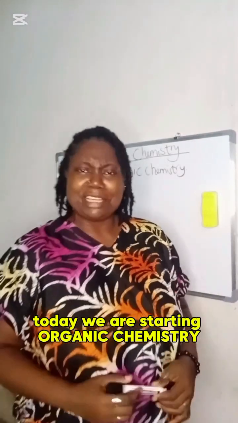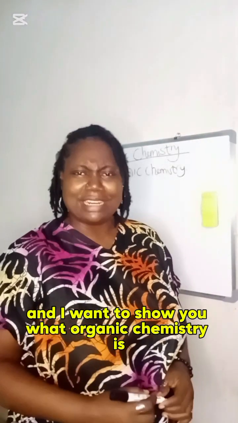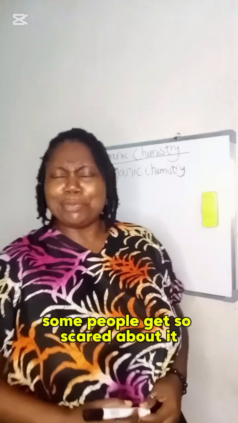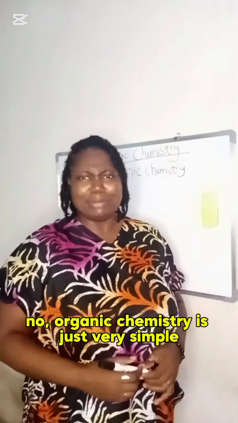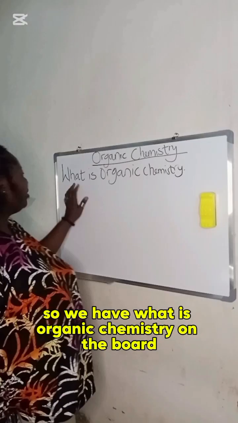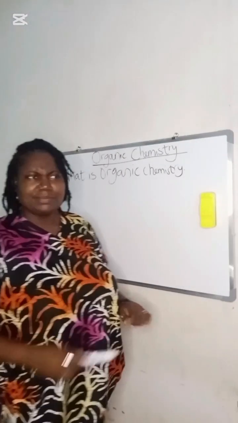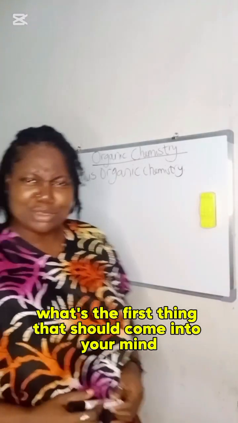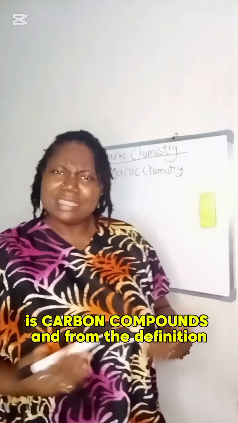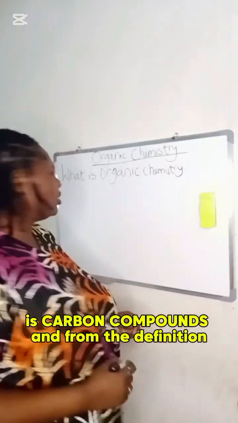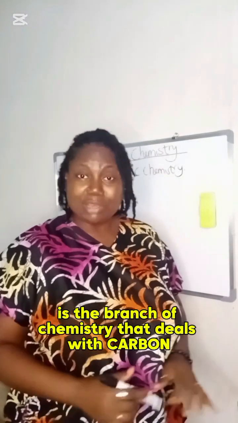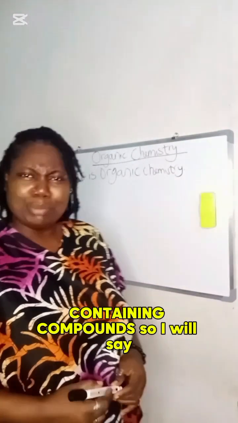Today we are starting organic chemistry, and I want to show you what organic chemistry is. Some people get so scared about it. No, organic chemistry is just very simple. So we have what is organic chemistry on the board. What's the first thing that should come into your mind when you hear organic chemistry? It's carbon compounds. And from the definition, organic chemistry is the branch of chemistry that deals with carbon containing compounds.